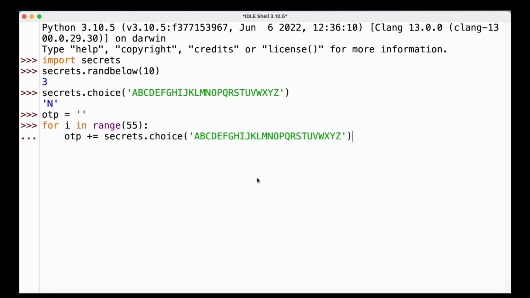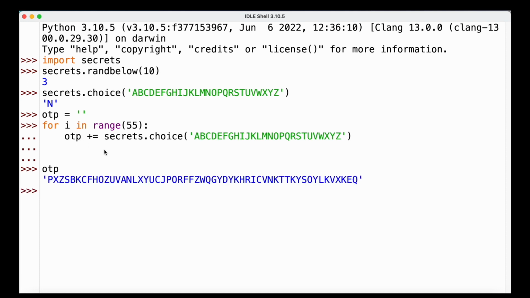And to generate a random key that's 55 letters long, we could just use a for loop. Before that, we can define a variable, for example OTP, and set it to an empty string. And then we're going to use a for loop to loop 55 times. And we are simply going to append a random letter of the alphabet to our empty string. And once we've done that, we can simply have a look at the variable OTP. And here we have our random key that has 55 random letters in it.